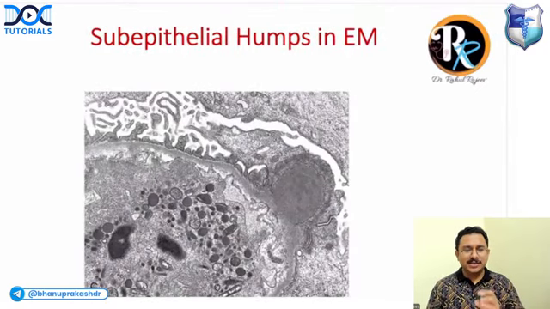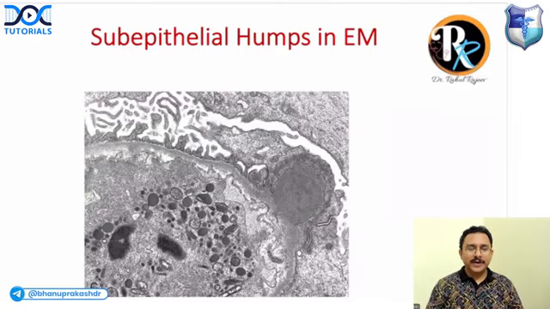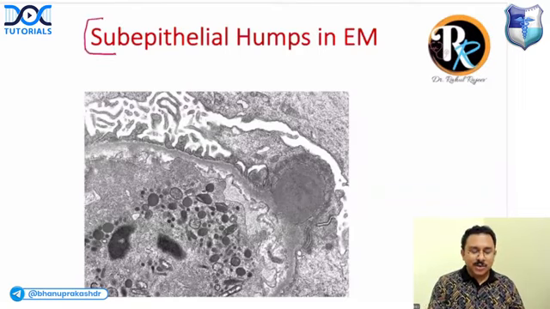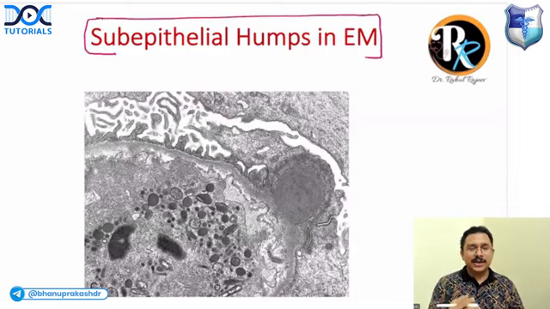Next, some important points from nephrology. If there is a patient having cola-colored urine, mostly a child after an infection, maybe a sore throat, who develops cola-colored urine, and the patient is having hypertension. You are doing a renal biopsy and electron microscopy of the sample, and you are getting a subepithelial hump.